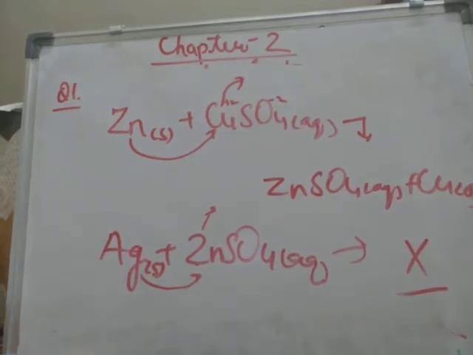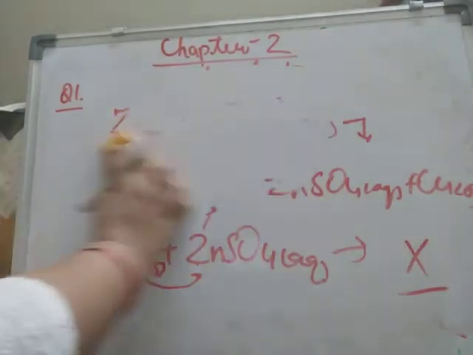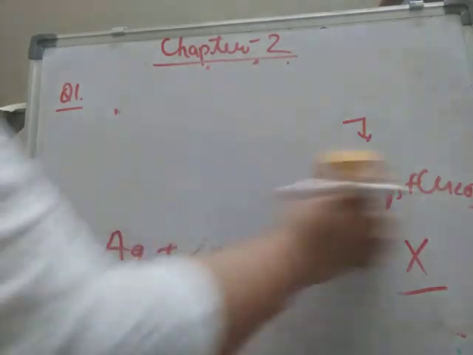So this is how you will be asked the reactions. And please see question number 8 very carefully from your book. It is given. Now we will study some precipitation reactions here, double decomposition, precipitation reactions. What are double decomposition reactions? Double decomposition reactions are those reactions in which exchange of radicals takes place.